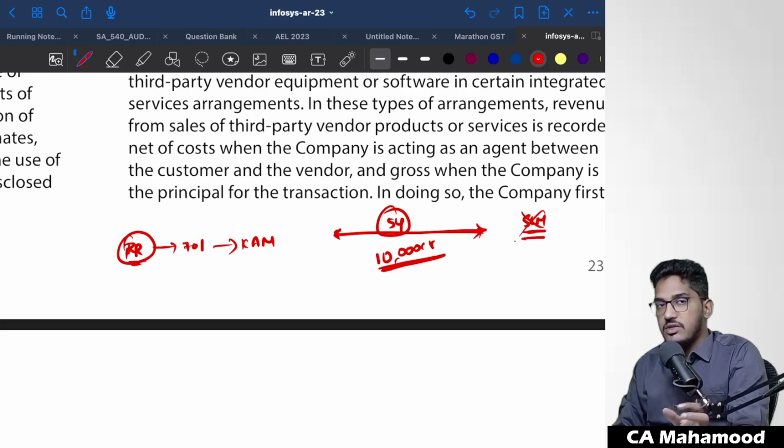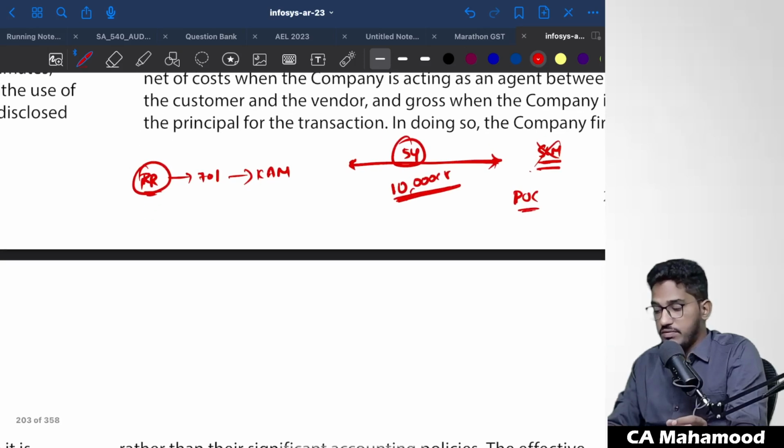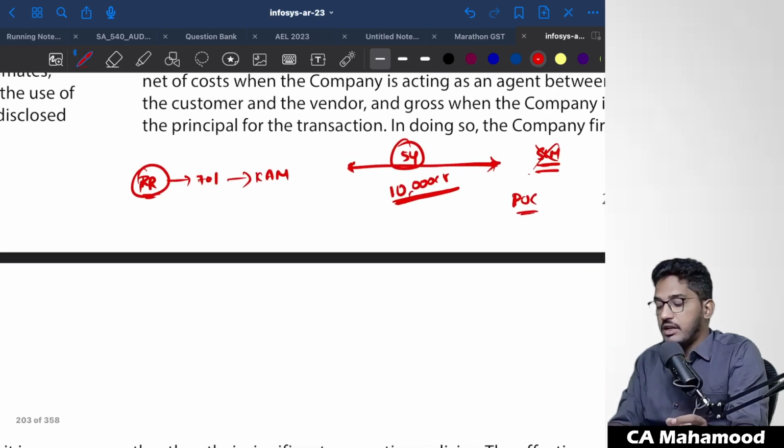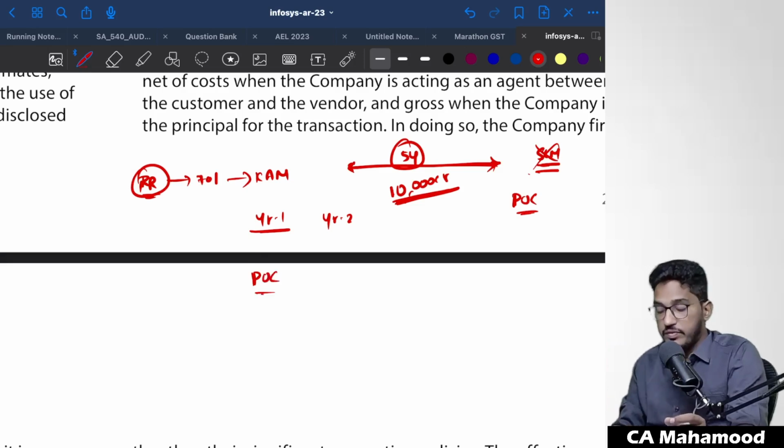So in cases where every year you are not executing the same amount of work, we use a method called percentage of completion. The auditor will recognize revenue on the basis of percentage of completion. Nothing but in every year, like year 1, year 2, year 3, year 4, year 5, every year he has to determine the percentage of completion. That much percentage he will recognize as revenue. Sir, but how to calculate percentage of completion?